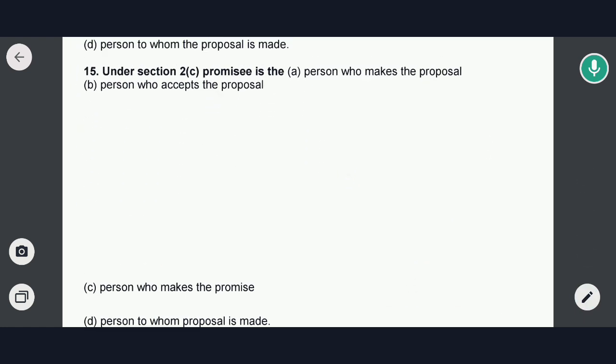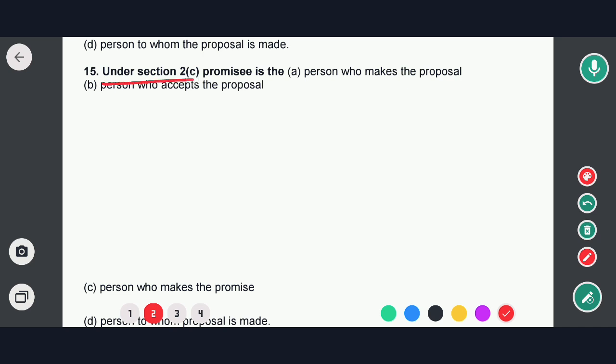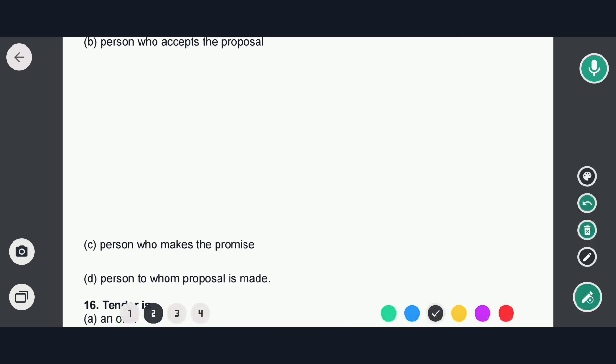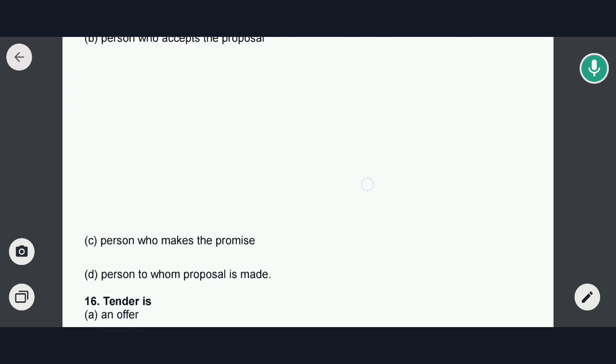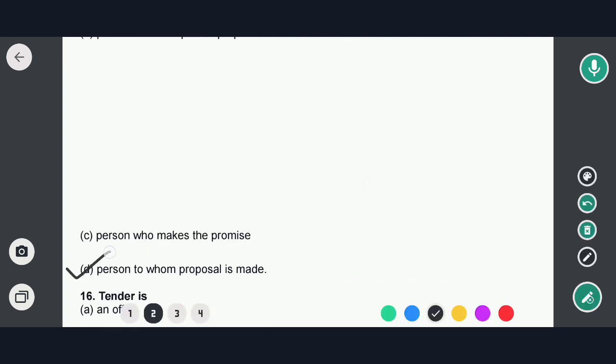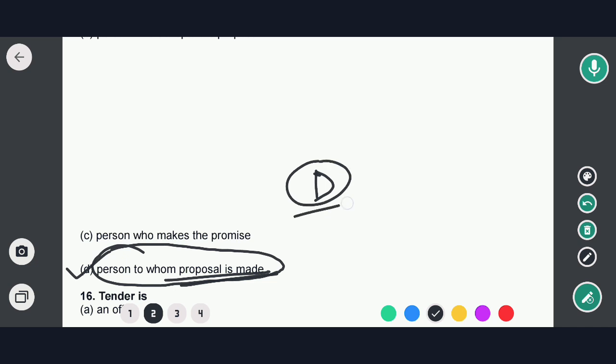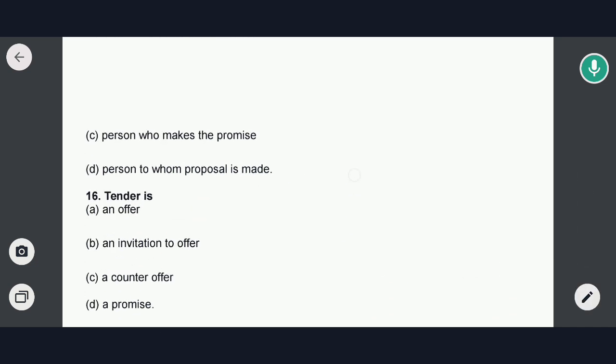Next question is: under section 2 clause C, promisee is the person which of the following. See, option A is person who makes the proposal, person who accepts the proposal, person who makes the promise, person to whom the proposal is made. So in this case, option D would be the correct answer. That means promisee is the person to whom the proposal is made. So now we go to the next question.